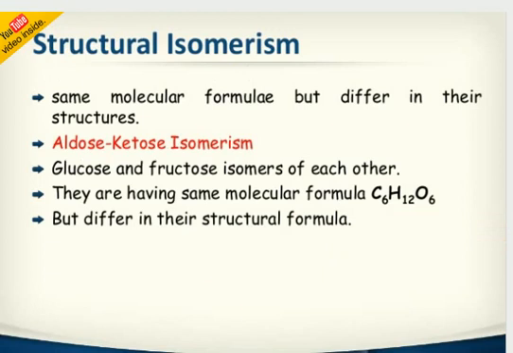So let's have some discussion regarding structural isomerism only. Same molecular formula but different structure is called structural isomerism. Once again I am saying, same molecular formula but different structure is called structural isomerism only. Aldose-ketose isomerism means here glucose contains an aldehyde functional group, and fructose contains a ketone functional group. The molecular formula is the same only. Both will exist as functional group isomers only. They have the same molecular formula C6H12O6 but different structural formulas only. Clear, the structural isomerism only.